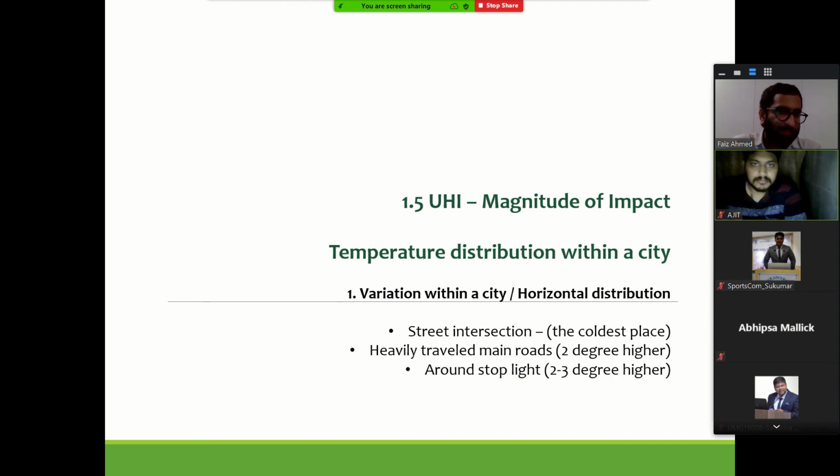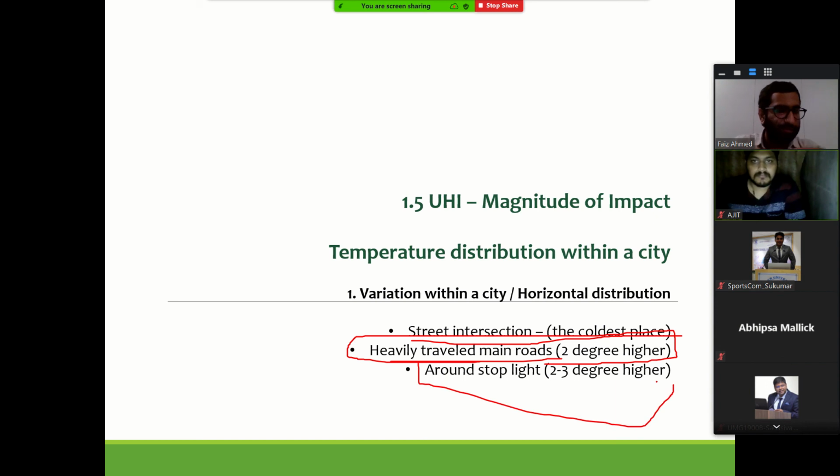And of course, there are variations within the city, and so many other things that we can discuss. For example, temperature difference within the city may not be the same. Street intersections will be slightly better because they are ventilated from all sides. If the road is heavily used, we may observe 2 degrees higher than other roads. At traffic signals, studies have observed that 2 to 3 degrees higher temperature can be observed in these kinds of places.